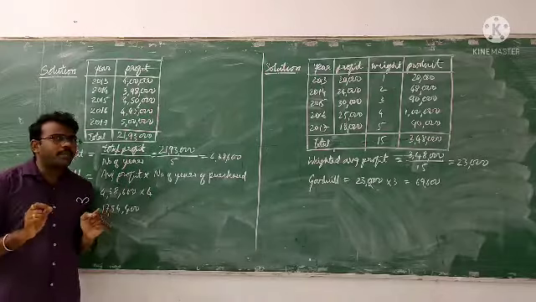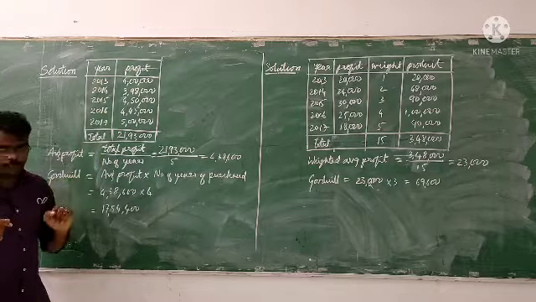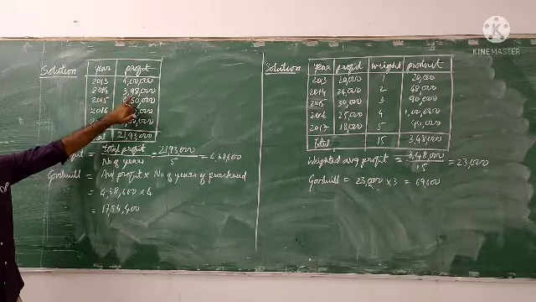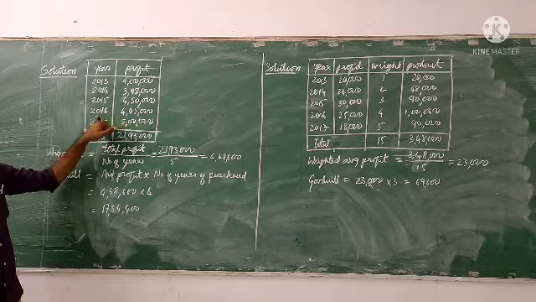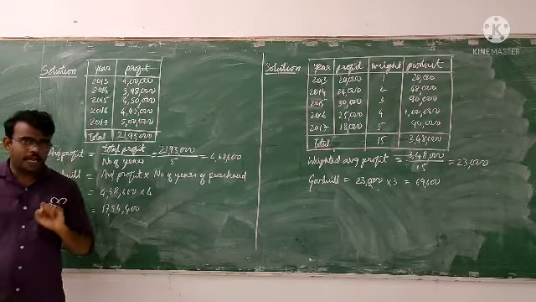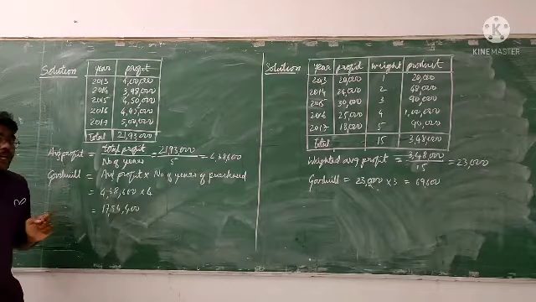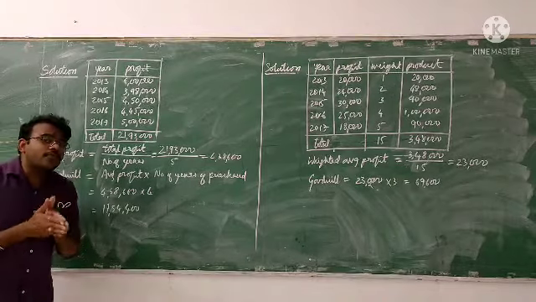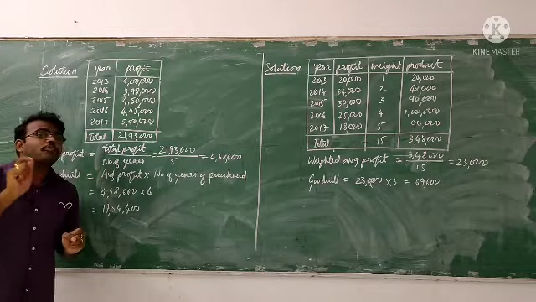There is a problem that says the profit of the firm for 5 years is given. It means 2013 it is 4 lakh, 2014 3,98,000, 2015 4,50,000, 2016 4,45,000 and 2017 it is 5 lakh. Okay, these are all the profits. They asked us to calculate the goodwill for 4 years. So what is the formula for goodwill? Goodwill is equal to average profit into number of years of purchase.